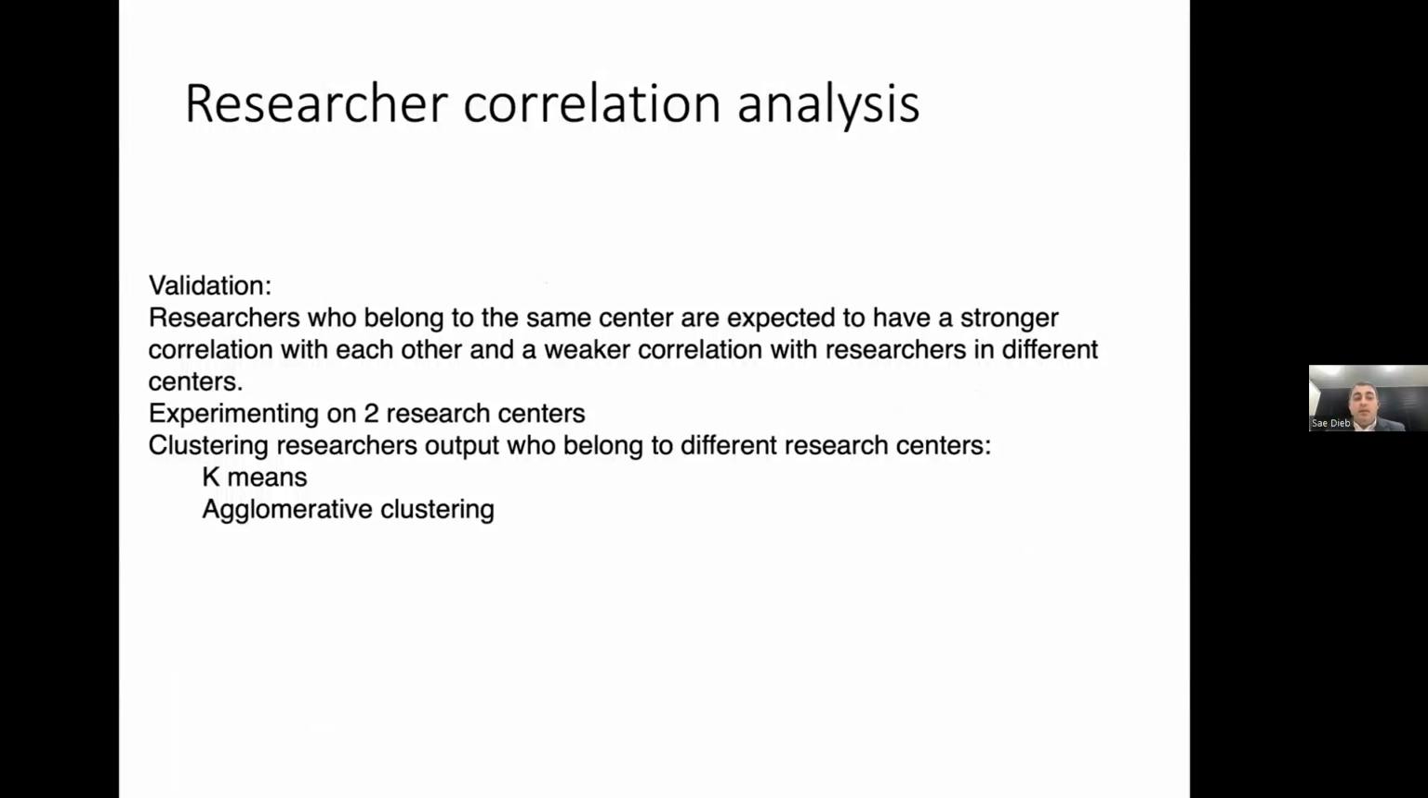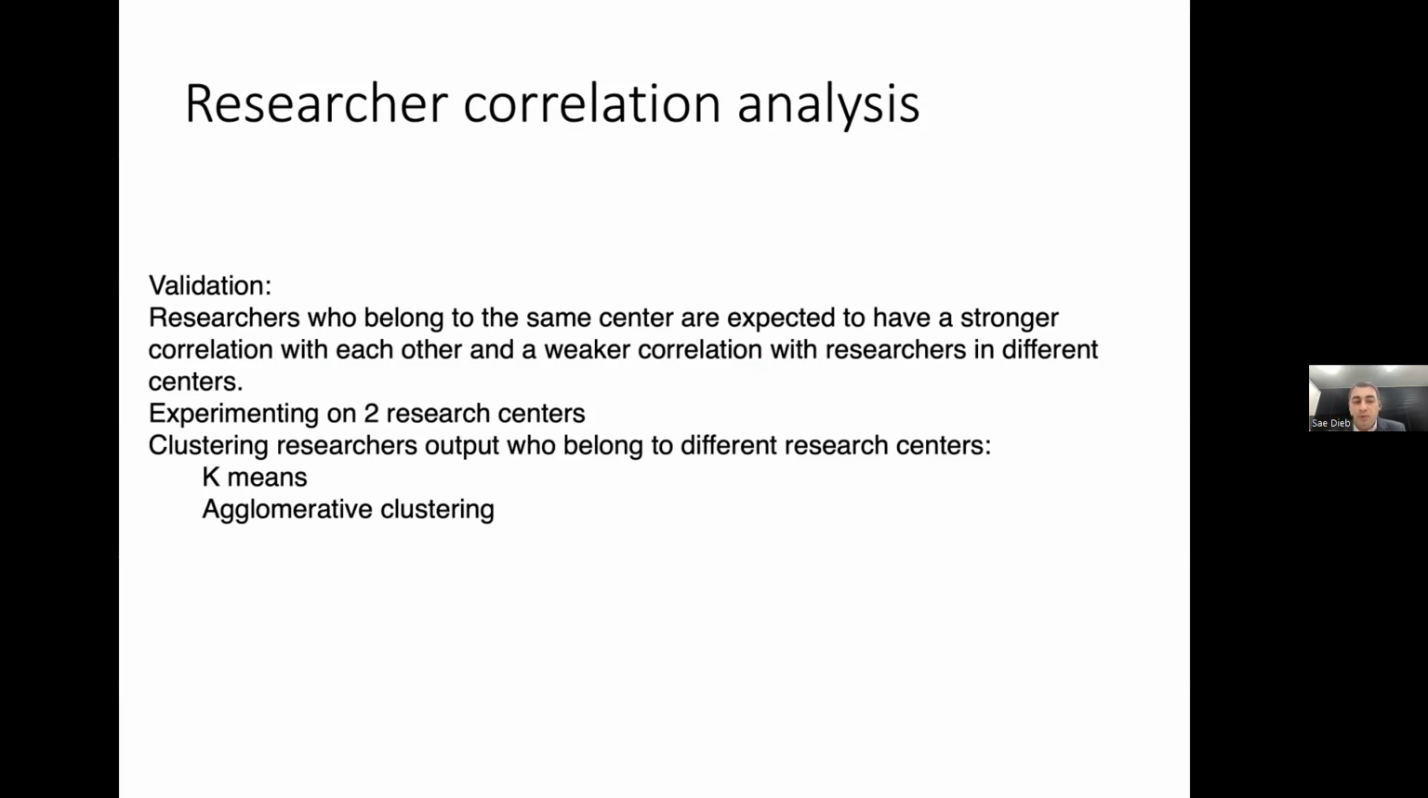Okay, then the next and most important thing is we want to verify that these researchers that we connect together through this topic map are really correlated in reality. Because of that, we designed an experiment to perform clustering on the researchers' output, on the vectors we constructed for each person. And we use two kinds of clustering method, the K-means clustering and the agglomerative clustering, which is a hierarchical clustering bottom-up approach.